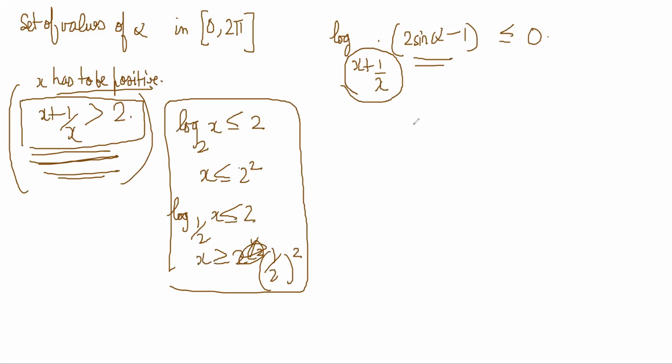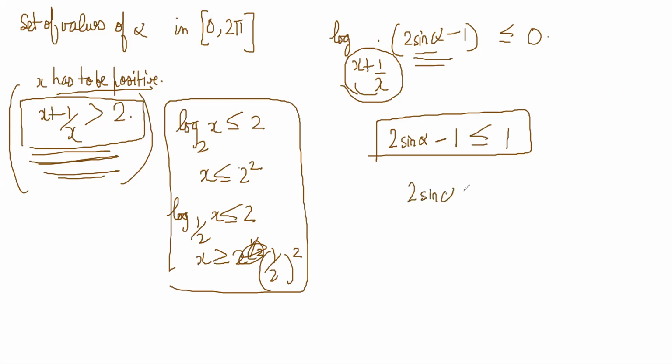So 2 sine alpha, now for it to be negative, 2 sine alpha minus 1 should be less than equal to 1, right? Correct? The base of the log is greater than 2. So this thing has to be less than 1 for the log to be negative, right? That means 2 sine alpha is less than equal to 2. Sine alpha is less than equal to 1, right? But that is always satisfied.